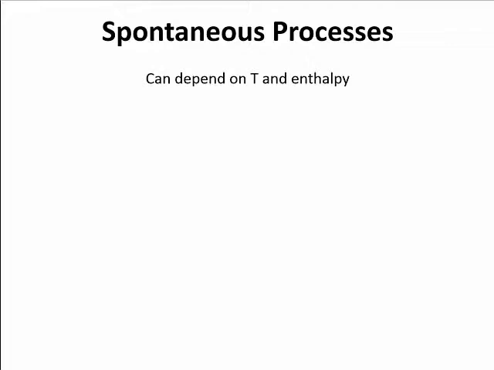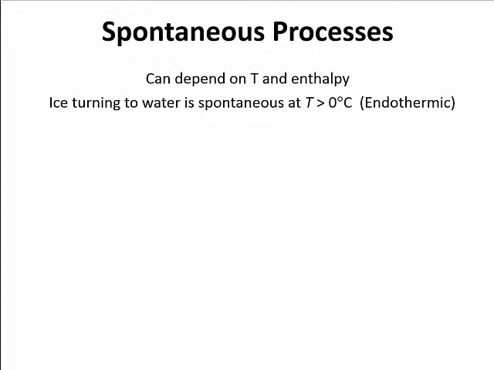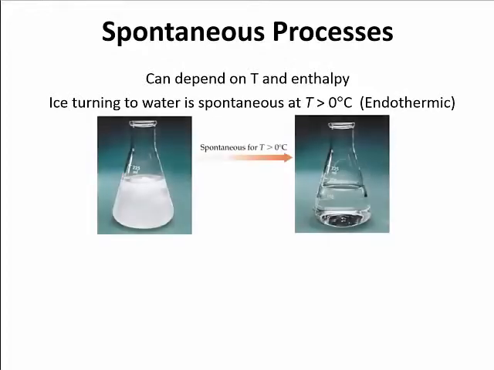All right, so let's go back to the spontaneous process again and see some things that affect that spontaneous process. Spontaneous processes are going to depend on temperature and enthalpy. So let's look at ice turning into water. That's going to be spontaneous at temperatures greater than 0 degrees Celsius. This is an endothermic process. Remember, endothermic, it's a positive, we're putting energy in. So it ends up being an endothermic process to go from ice turning into water, but it can happen spontaneously as long as we're at temperatures greater than 0 degrees Celsius.